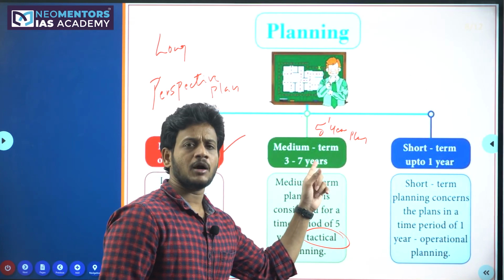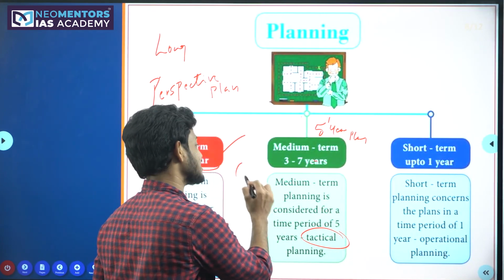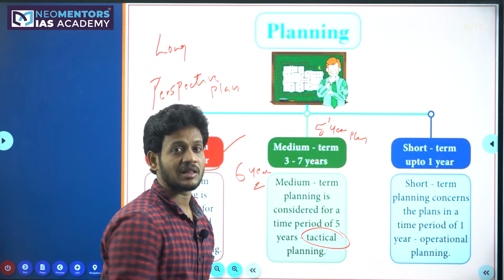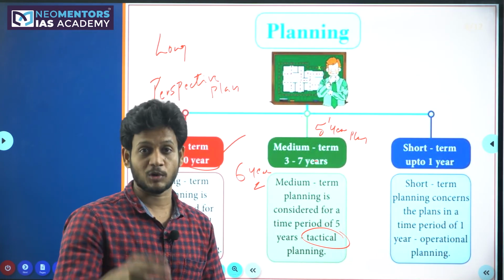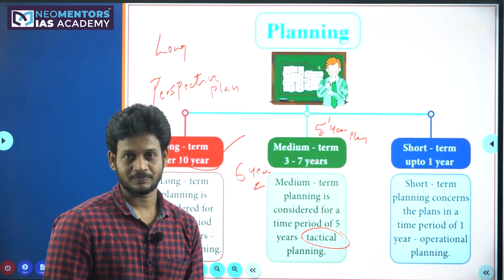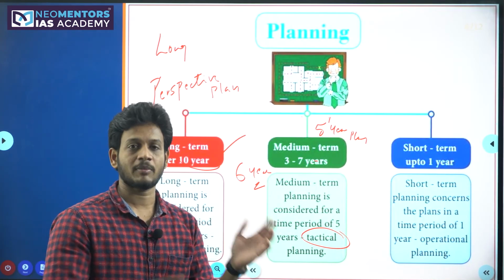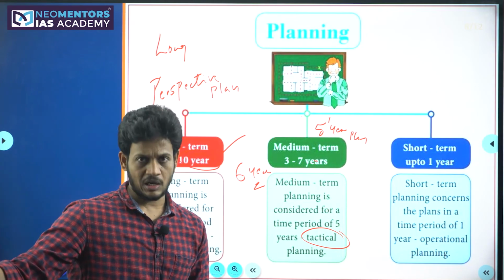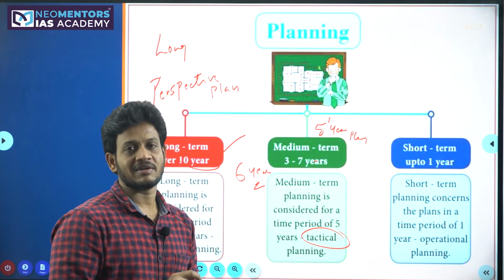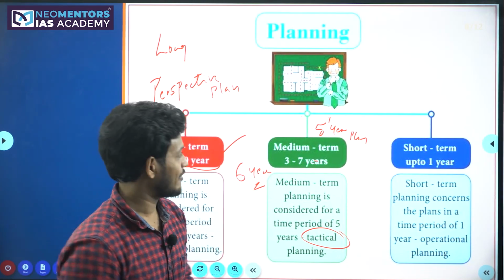The very medium-term plan in France, they implemented as 6-year plans. Even in India, the Janata government implemented these 6-year plans for 2 years. But after that, we took it away. So we introduced again these 5-year plans during the Indira Gandhi regime. So from 1951 till 2017, we had implemented this 5-year plan.